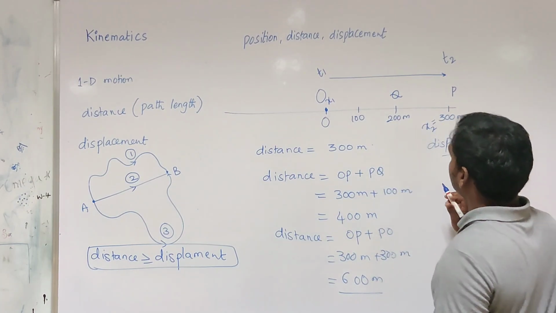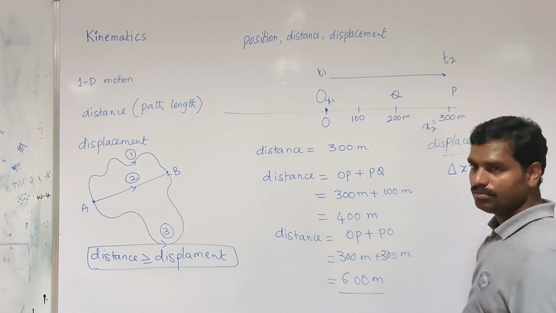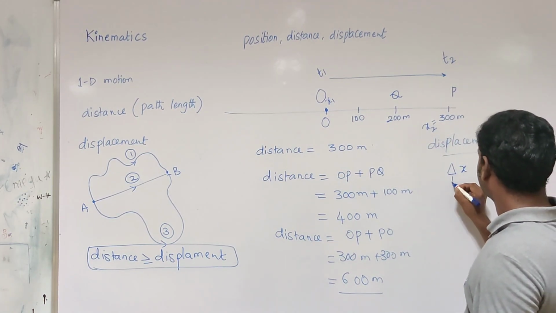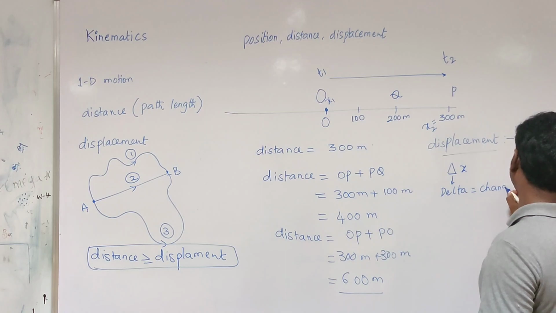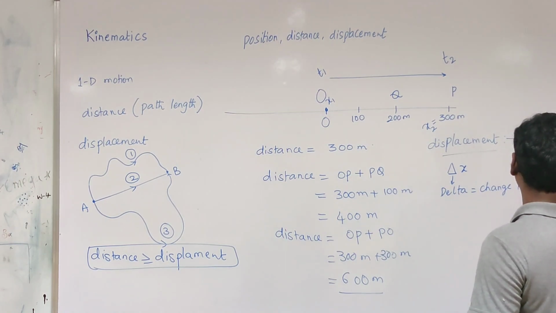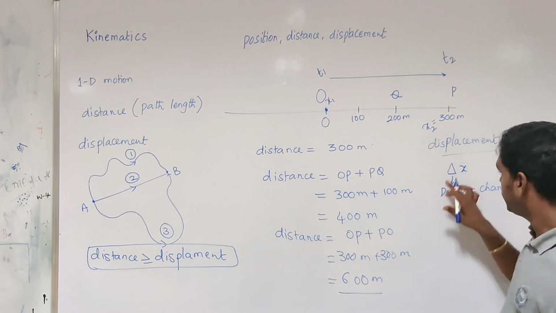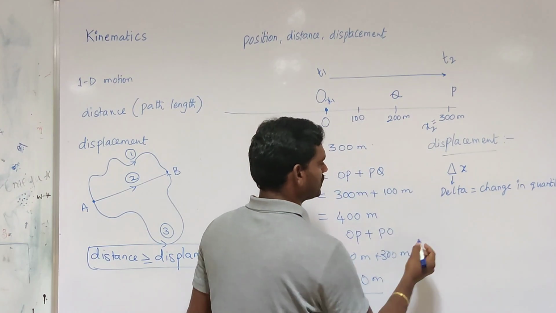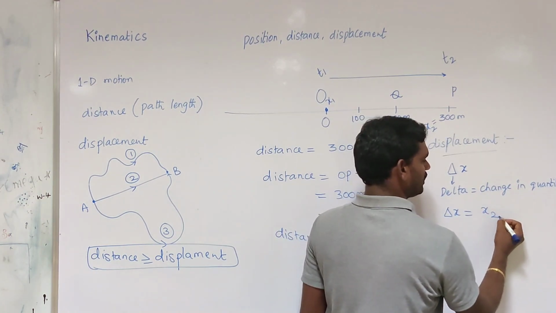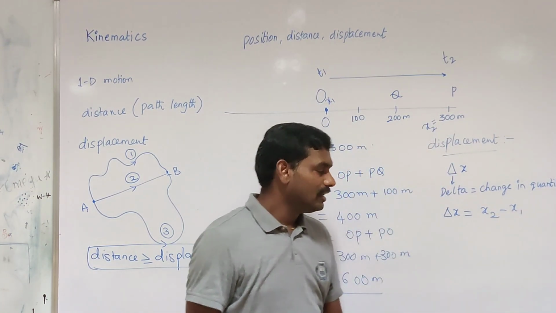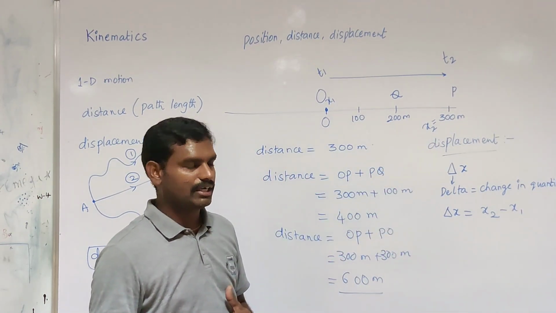So the displacement is nothing but change in position, where the symbol is called delta. Delta means change in quantity, any quantity. Here x is nothing but position, so delta x is nothing but change in position. Delta x is equal to final position minus initial position. Delta x, the change in position, is called the displacement of the particle.